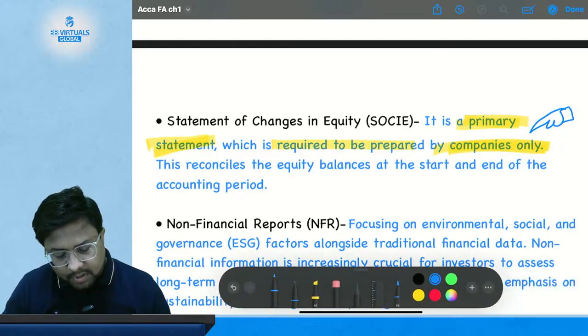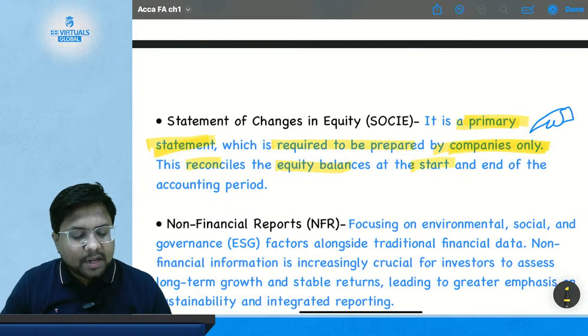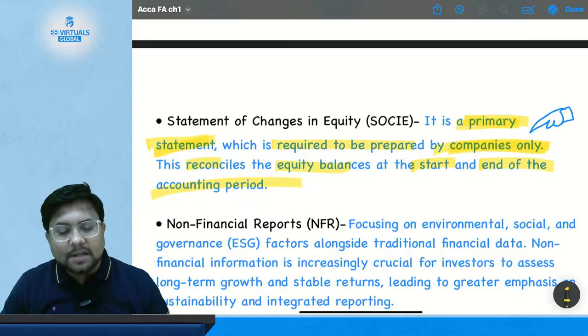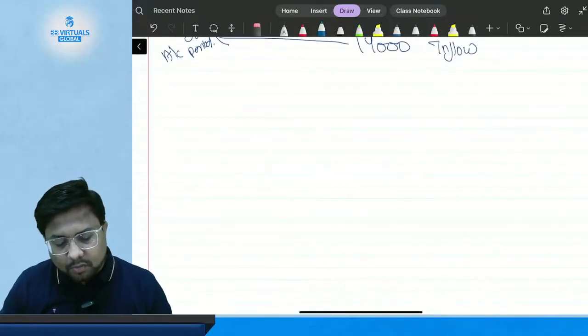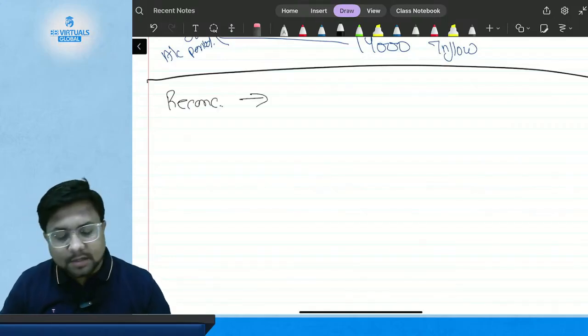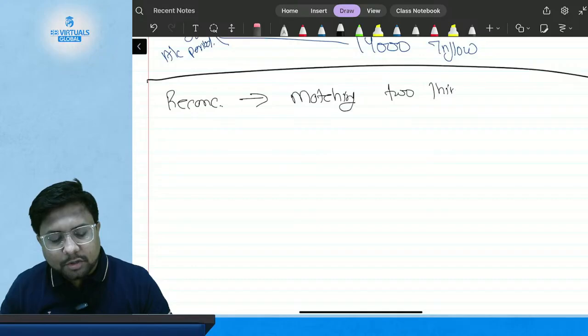This reconciles the equity balances at the start and at the end of the accounting period. What does it do? It reconciles the equity balances at the start and at the end of the accounting period. Now, what does reconciliation mean? Reconciliation means matching two things, or two data.